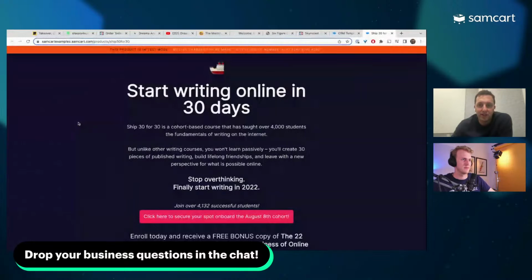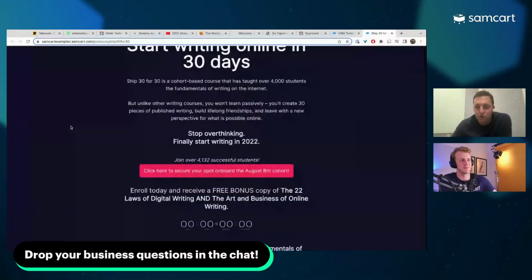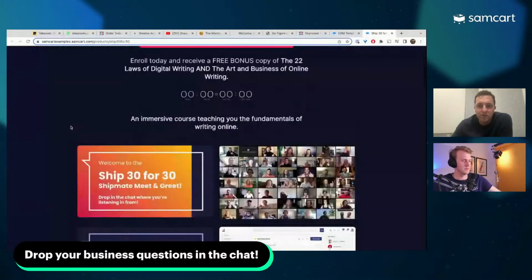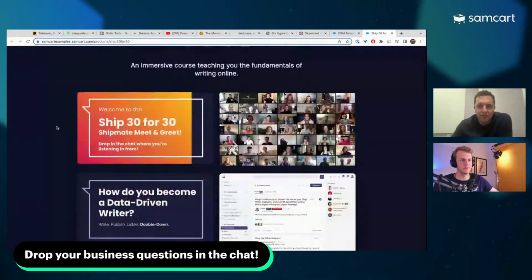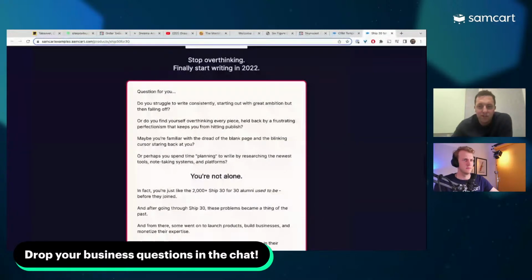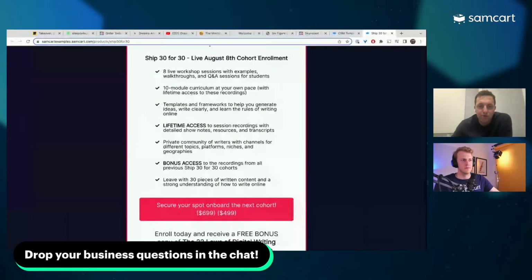Here's another great example. This is for Dickie Bush, the guys at Ship 30 for 30. Somebody's recently made the switch over to SamCart, which is awesome. But this is another page made with SamCart. And it's just a really simple, it's one page. You're just kind of showcasing, hey, what's here? You know what I mean? What do I have available for you guys?